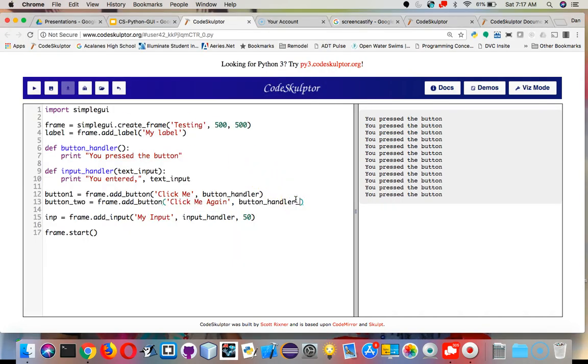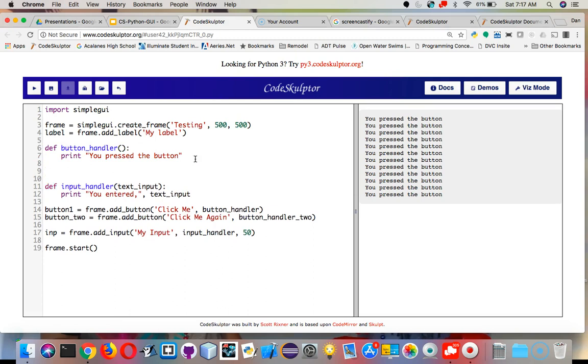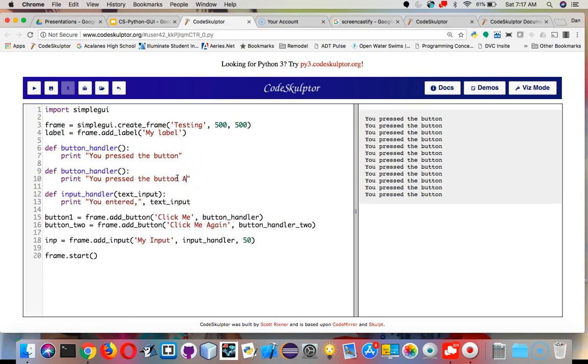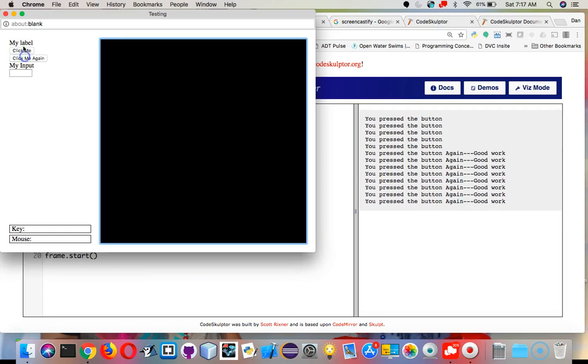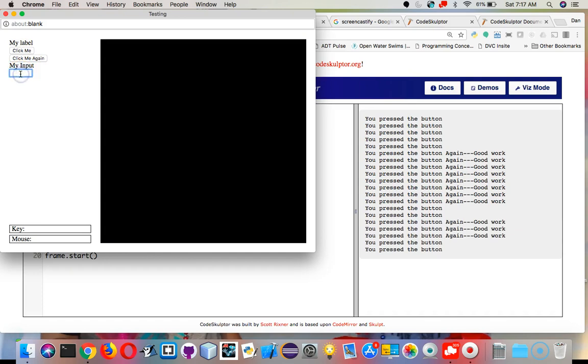If I wanted to adjust it and have another button handler, I need another function. So I'm going to come here and add it, and then I'm going to say something like again, good work. Now when I run this, I have two handlers, two events that I can toggle. So I have click me, press the button, and press me again, good work. Those will register different pieces. It's the same idea with my input box. When I type in 45 and hit enter, it's going to go to that event.